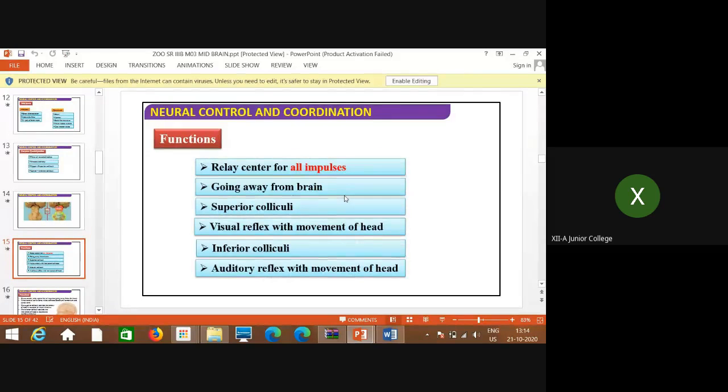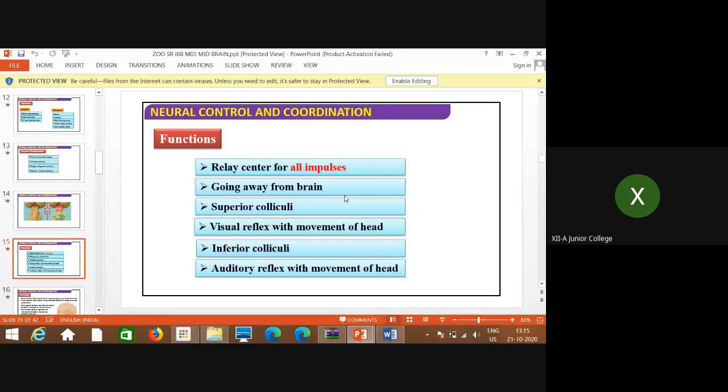Now the functions of this midbrain. It is considered to be the relay center for all impulses going away from the brain. That is, going away means the part which initiates, starts from the brain, the messages and everything, that is a part going away from the brain. I will show in the next diagram again. Superior colliculi is related to the visual reflex with movement of the head, both are related to the movement of the head. So that's why that area is considered to be motor. Motor is what? Movement.